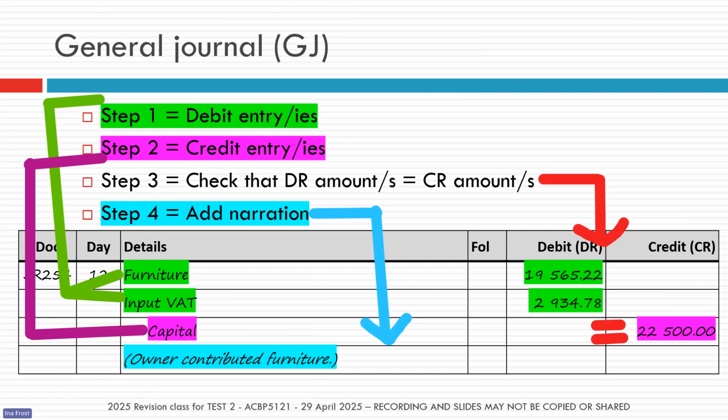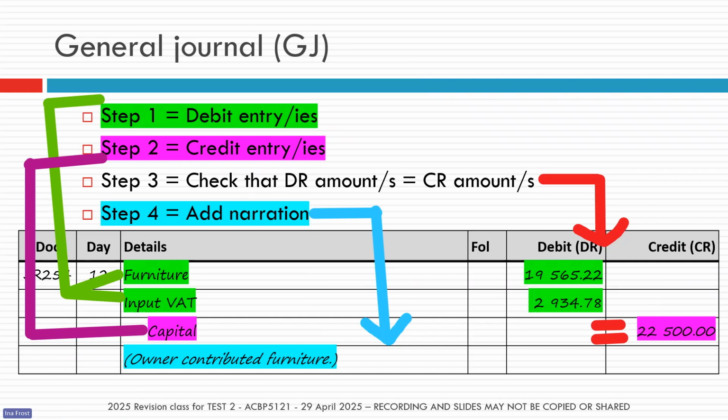So let's just go through it again. The correct format for a general journal entry is, first up, you must always write which general ledger accounts will be debited. So in our example, it was furniture and input VAT. Then which general ledger account or accounts will be credited.